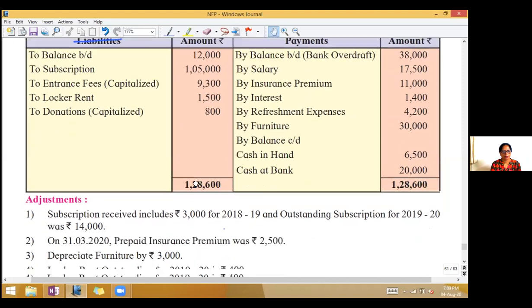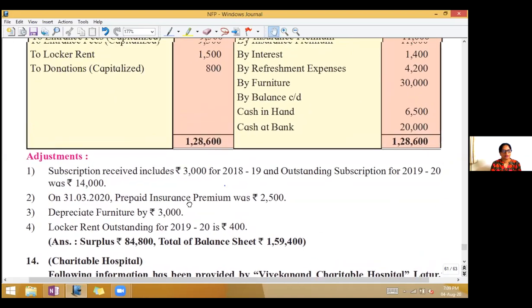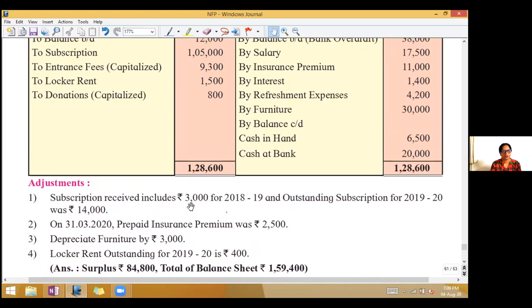You will tick mark the adjustments. First is subscription received includes 3,000 for 2018-19 and outstanding subscription for 2019-20 was rupees 14,000. Tick mark subscription. On 31st March 2020, prepaid insurance premium was rupees 2,500.